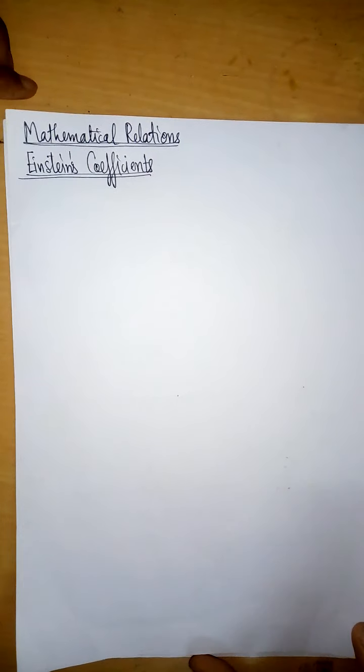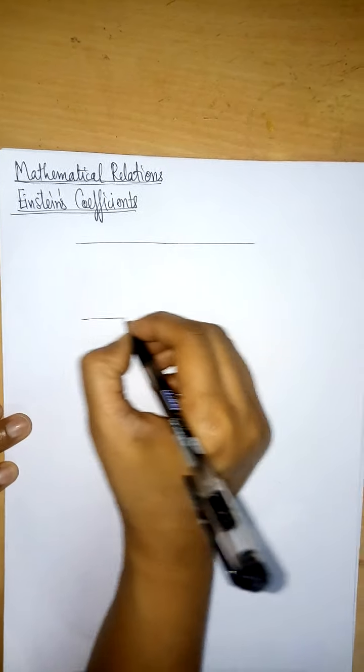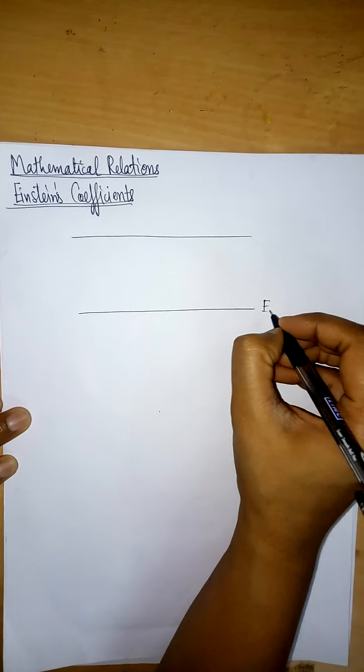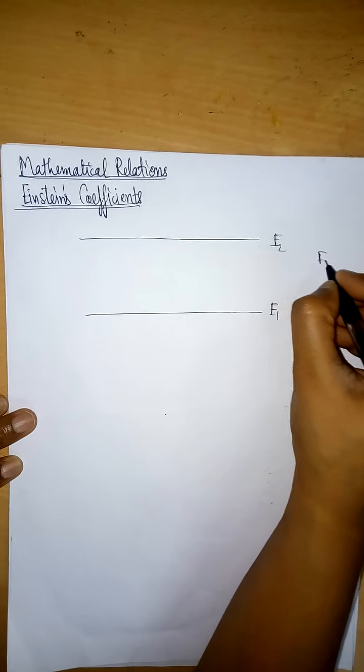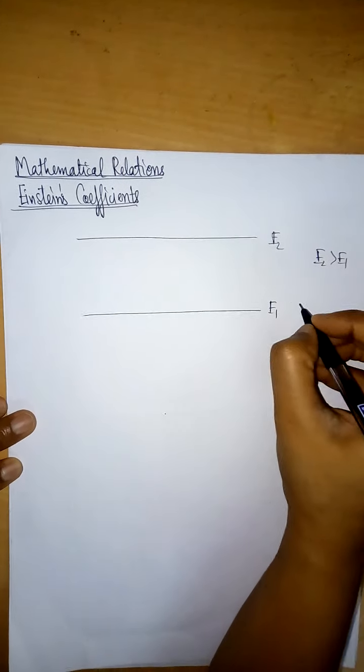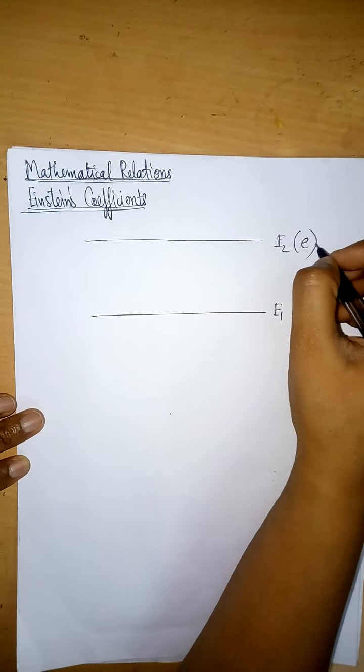So now we have to study what we have seen in the qualitative study, but we have to quantify it. So again we are drawing two energy levels, E1 and E2, and as it is clear from the diagram, E2 is greater than E1. So this is the ground level, and this is the higher excited level or higher energy level.